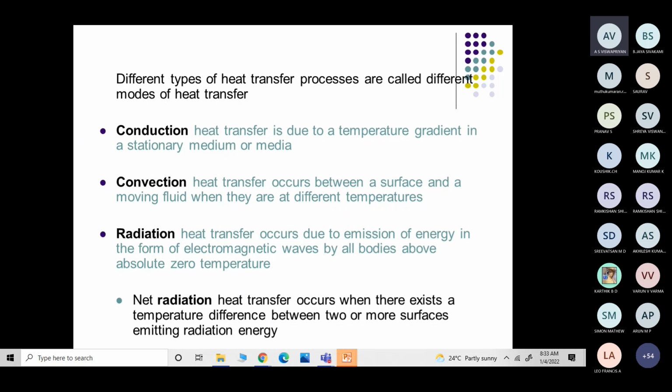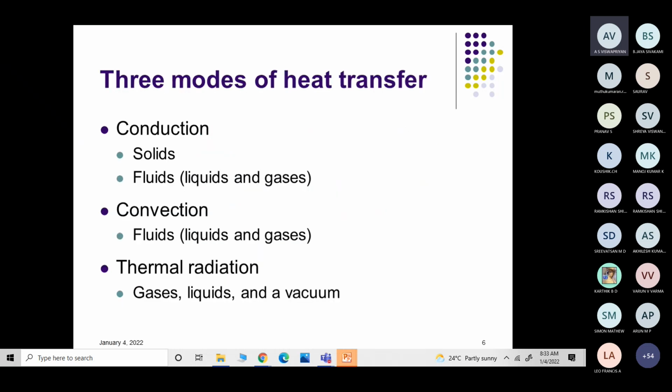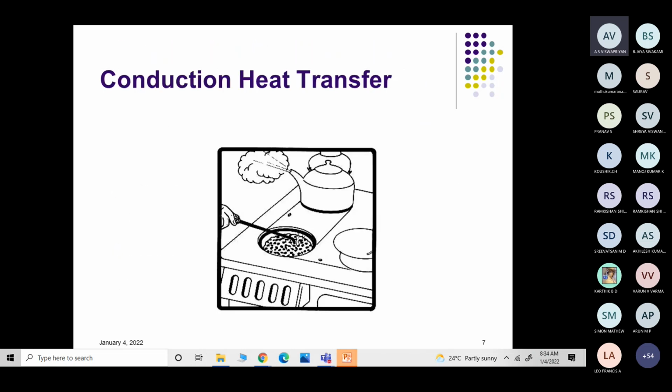We will be discussing that in radiation. Conduction occurs in solids as well as liquids and gases, convection usually between a solid and a fluid, and radiation occurs in gases, liquids, as well as in vacuum.